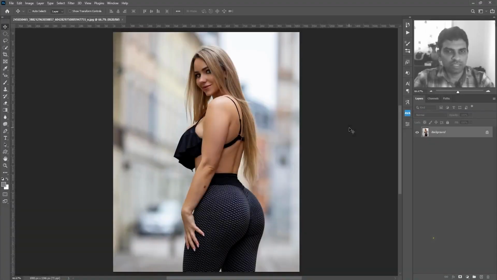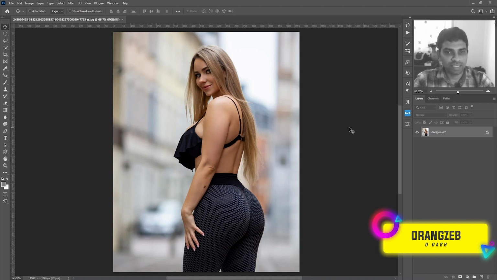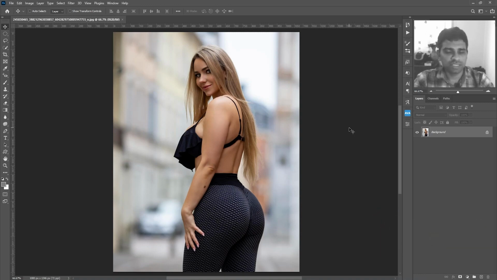I'm Aurangzeb and today I will show you how you can select and remove the background of any kind of image. So without any further ado, let's get started.